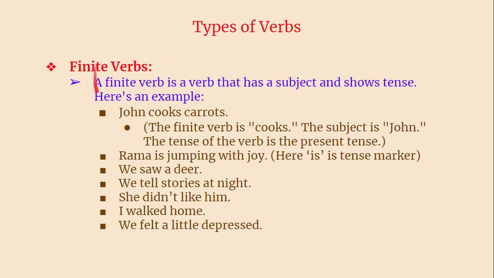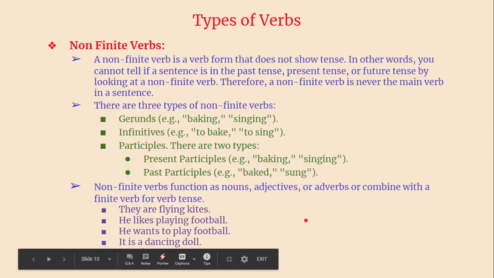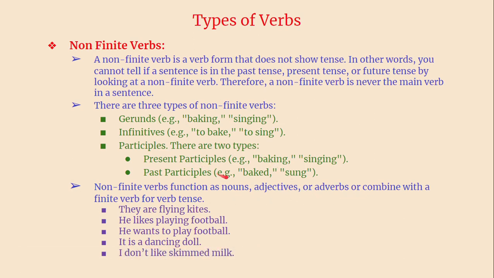This is decided only by finite verbs. Then we have non-finite verbs. These non-finite verbs can be used as nouns, adjectives, and adverbs in sentences, and they do not indicate the sentence tense. So these are called non-finite verbs.